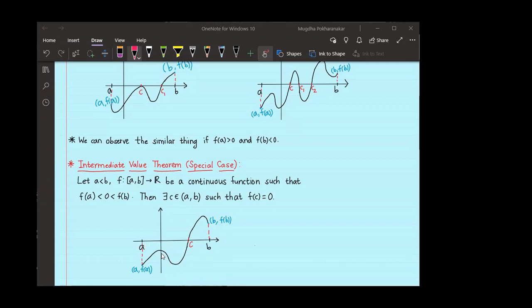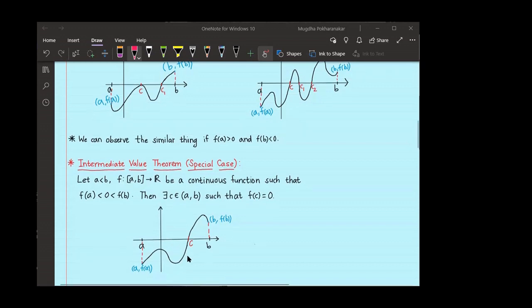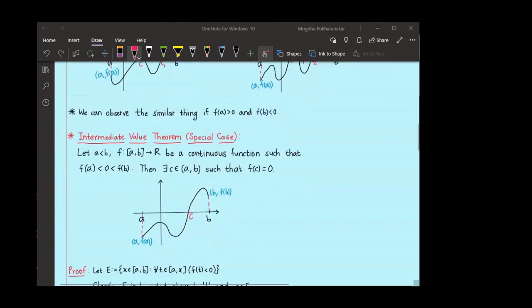You can take any x which is less than c and greater than or equal to a, my function will be negative in the closed interval [a, x]. So this is how I have constructed my set E. It is the set of all x in closed interval [a, b] such that for any point t in closed interval [a, x], f of t will be negative.